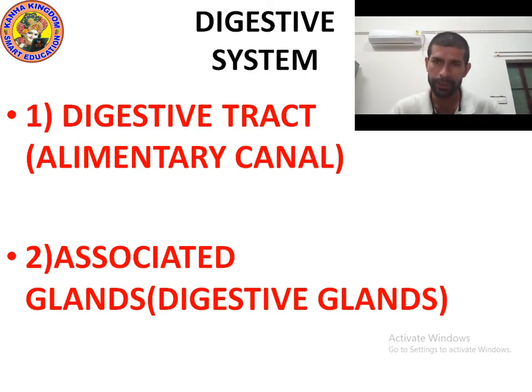Please write down, I am giving you 10 seconds. So the digestive tract means alimentary canal, and associated gland means digestive gland. Let's study both of them one by one.